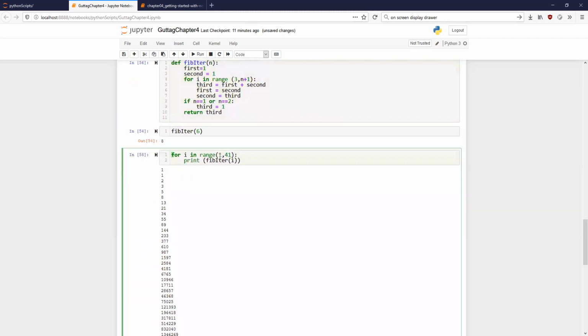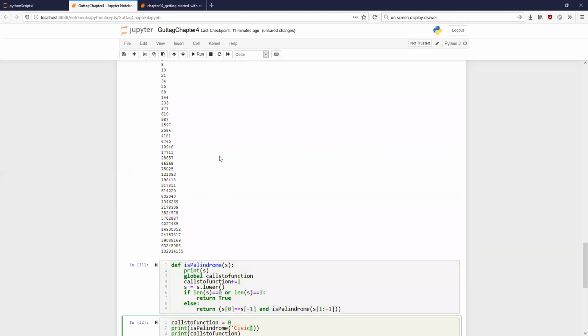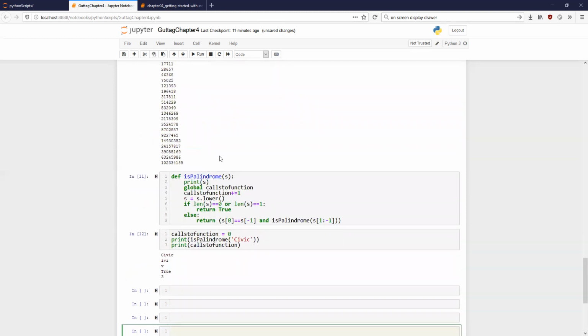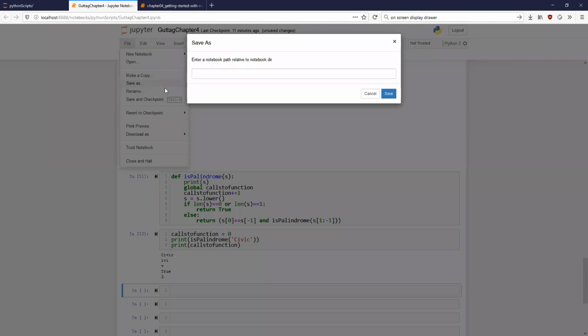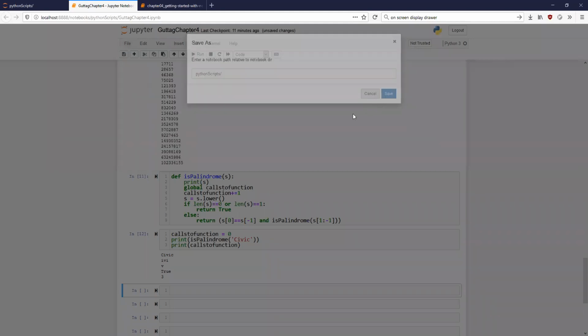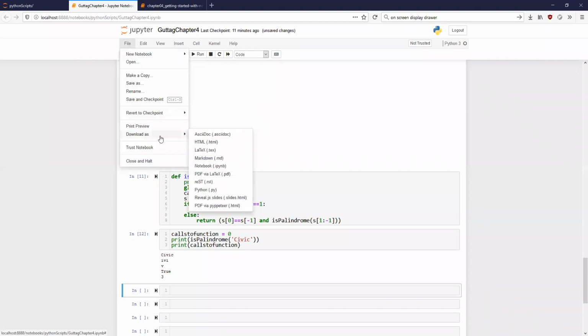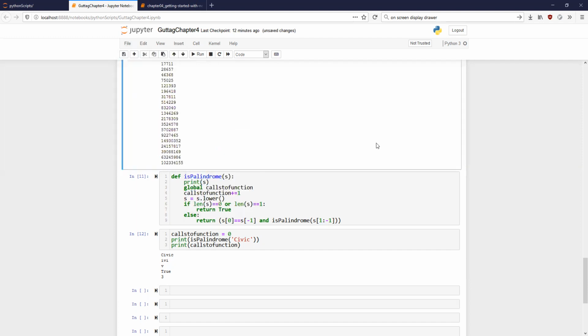So we have done palindrome and global functions. Now let us talk about something which is modules. Have you used any text editor like Notepad?